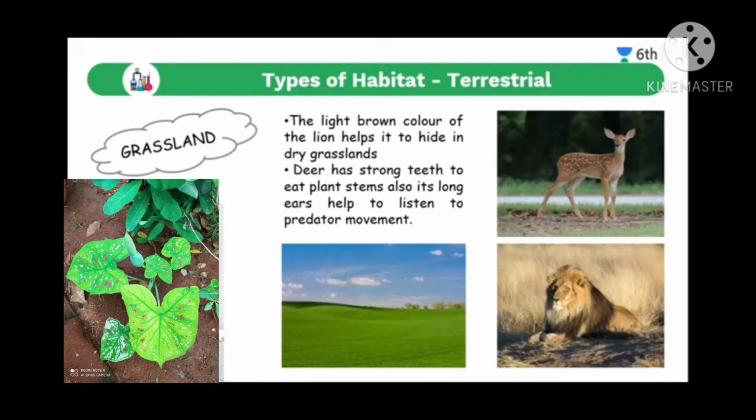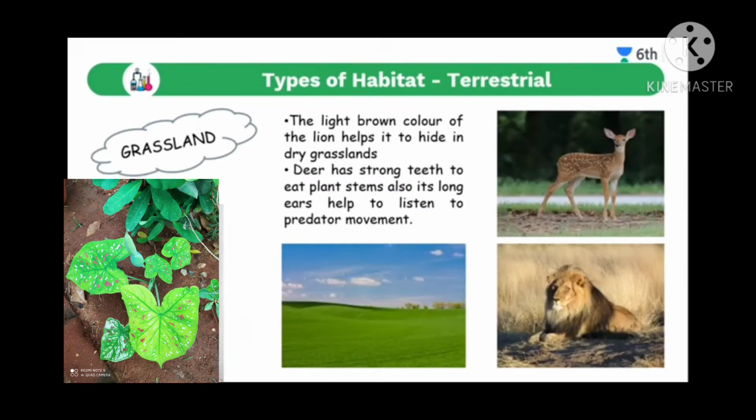And here even deer will also live in this area. Here deer has strong teeth to eat plant stems, also it has long ears to listen to predator movement, meaning the enemy who is attacking, he can easily hear the sound of that enemy and he can run from there, so it has long ears.